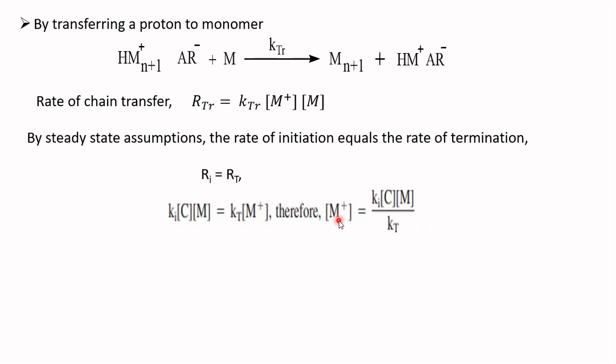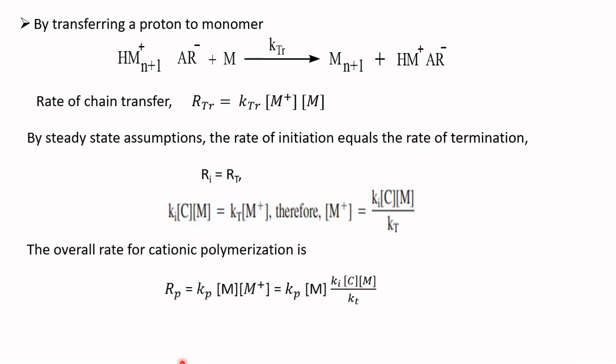The overall rate of cationic polymerization reaction is synonymous to the rate of propagation involved. Hence, the rate of propagation is equal to Kp into concentration of monomer into concentration of the carbenium ion gegenion complex. Substitute the value of M plus, that is gegenion concentration, in this expression and rearrange it. So, you will get this expression. Here the Kp into Ki divided by Kt is indicated by K double dash.